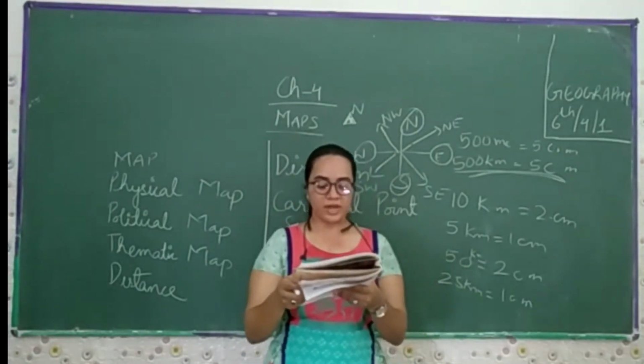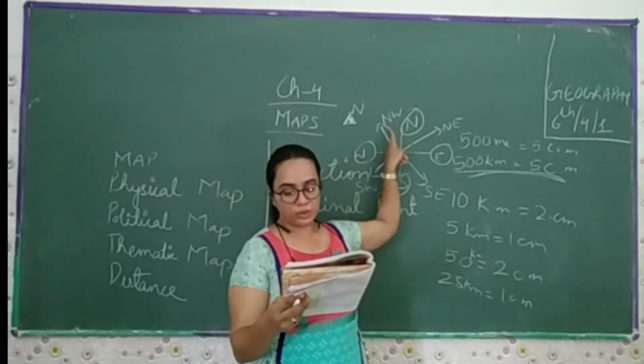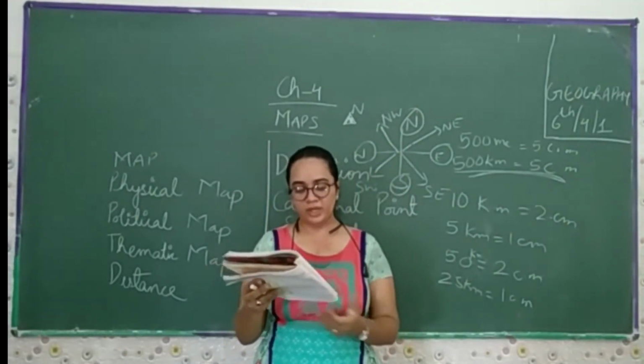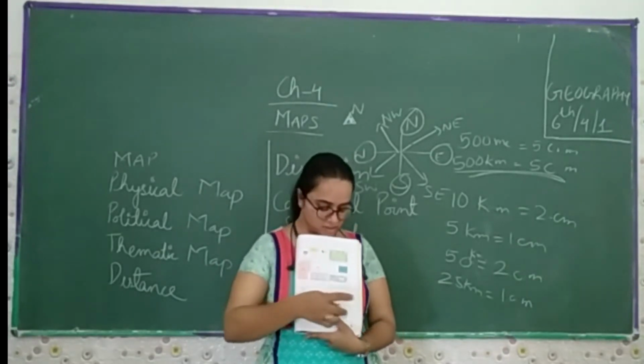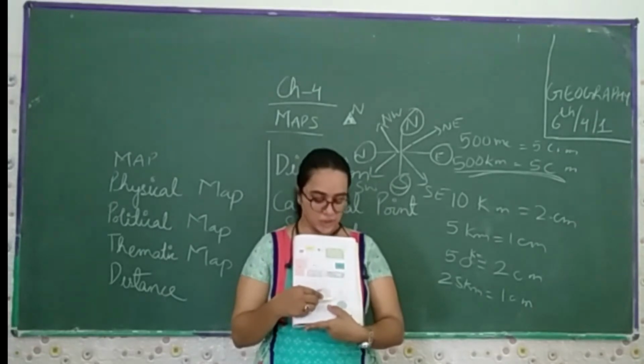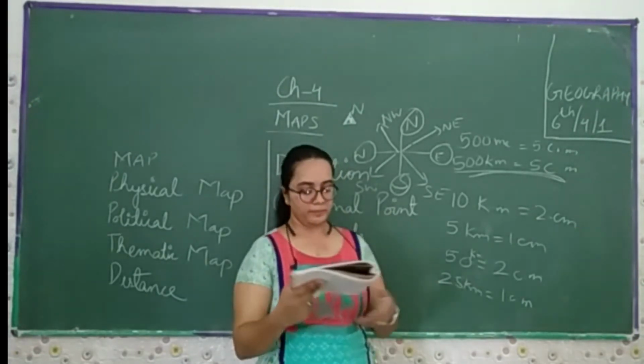With the help of the intermediate directions, northeast, southeast, southwest, and northwest, we can locate a place more accurately. You can see this figure in your book, that is figure 4.2. This is the cardinal directions figure which I made on this board.